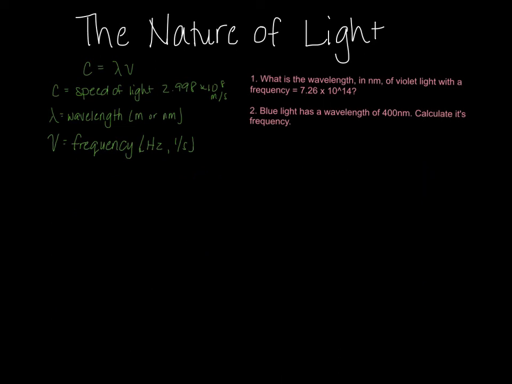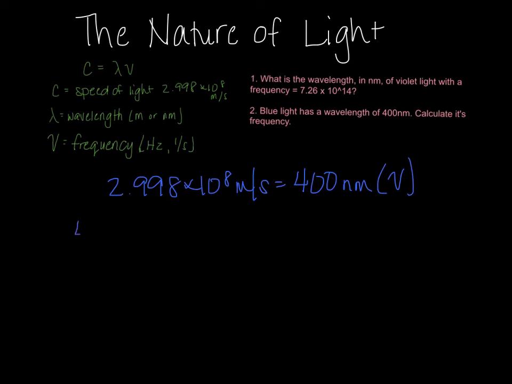For number 2, I have blue light with a wavelength of 400 nanometers. So since it's in nanometers, I'm probably going to have to convert that, so I'll keep an eye on that. I need to calculate its frequency. So again, c equals lambda times nu, 2.998 times 10 to the 8th meters per second equals, and I know the wavelength this time, 400 nanometers times nu.